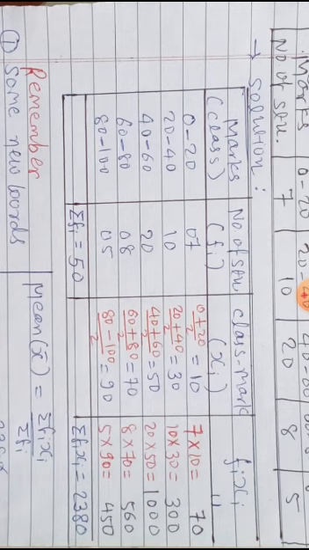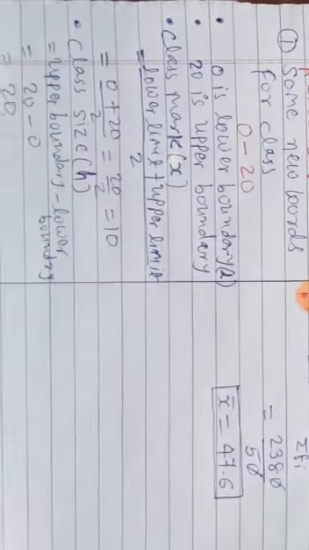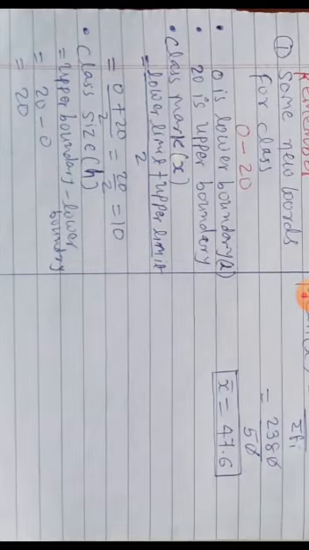How to find xi? Again we revise it: take the total of lower limit and upper limit, and then divide by 2, meaning taking the average of both limits. You can see here the formula is given: class mark is lower limit plus upper limit divided by 2. Likewise class size. The class size formula is upper boundary minus lower boundary. Now there is no use of class size, but in the next method we will use class size as a symbol also.